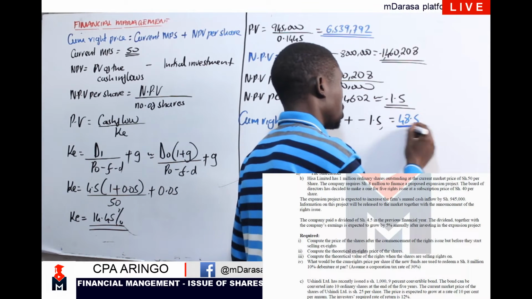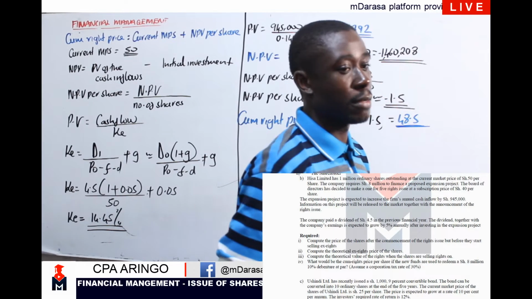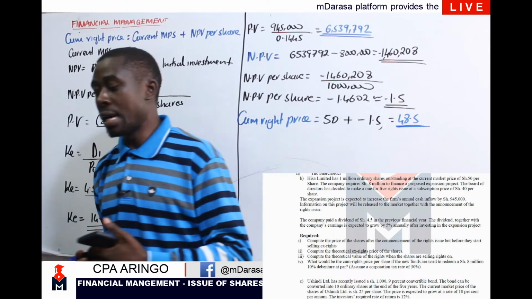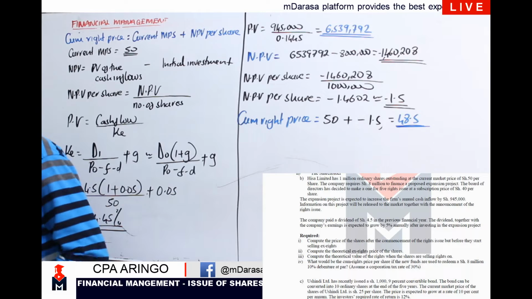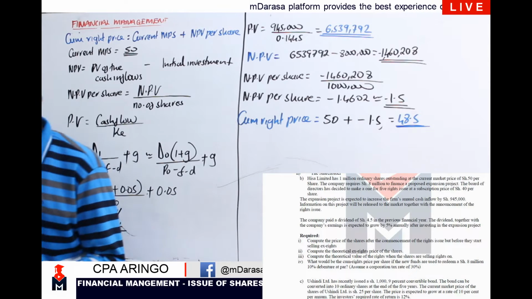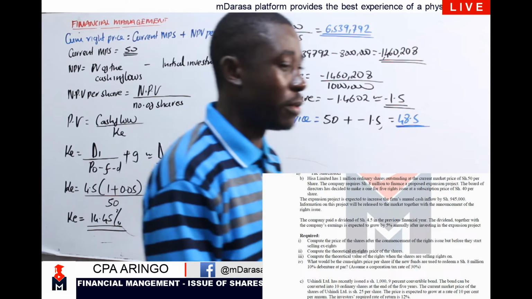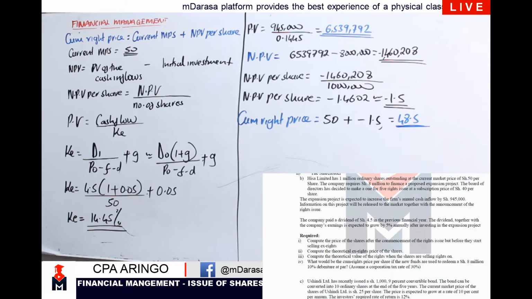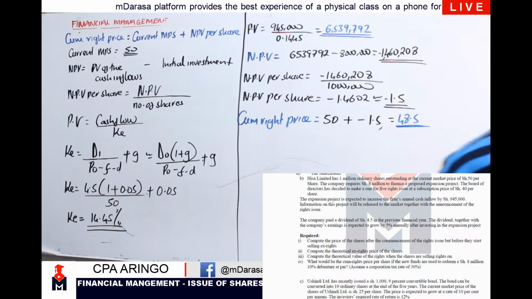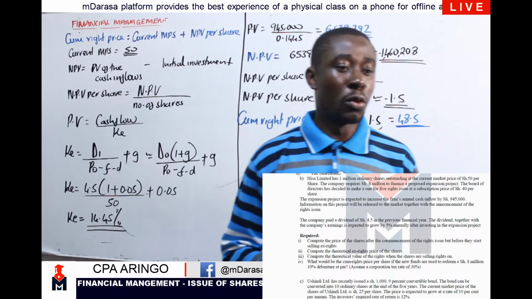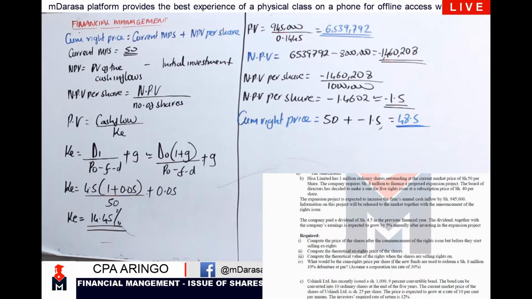The price that our shares were selling at just before the rights issue. So that is what you should be having. I believe that is very clear. We proceed to the second question here.